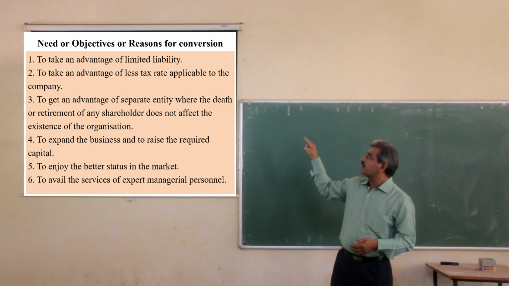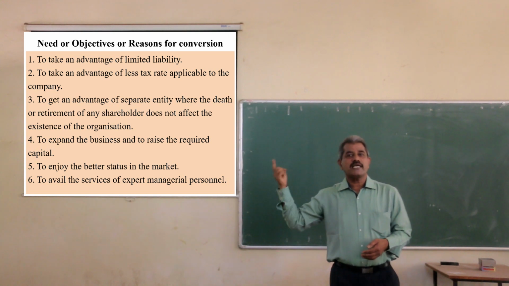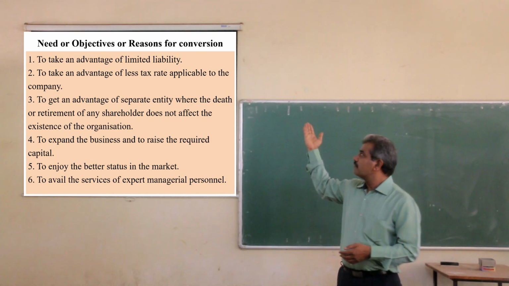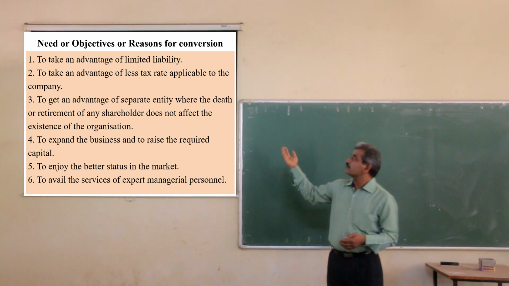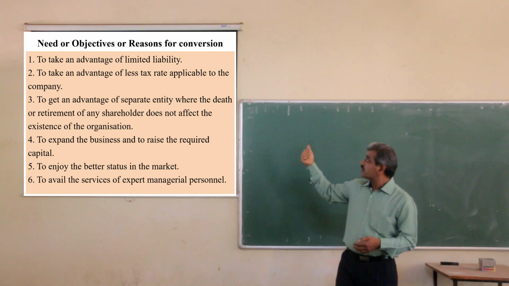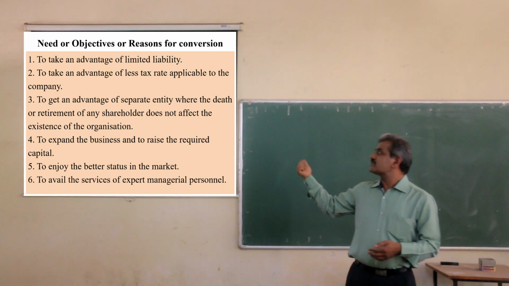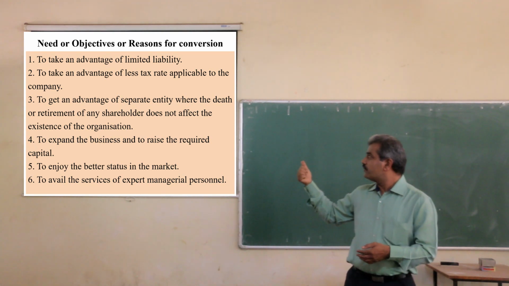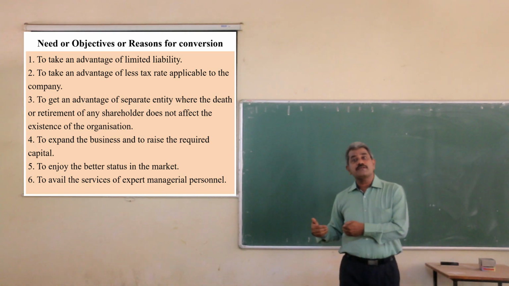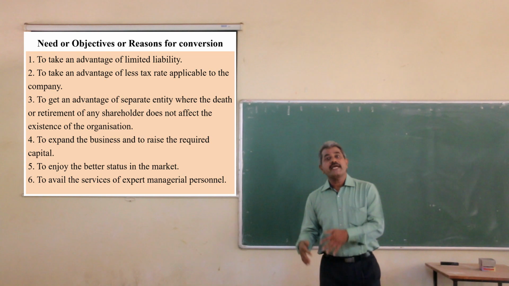To take advantage of less tax, as a company enjoys less tax, this advantage may be taken by conversion. To get an advantage of separate entity, where the death or retirement of any shareholder does not affect the existence of the organization. In the case of a partnership firm, if a partner dies or if a